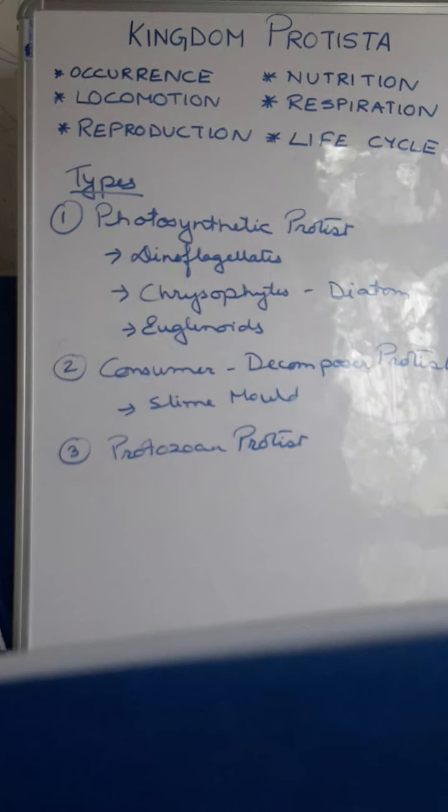Welcome everyone. So today let's begin with a new kingdom, that is the kingdom Protista. Now the kingdom Protista consists of individuals which are unicellular and colonial and are eukaryotes. Now we know what eukaryotes are, that means those which bear a proper membrane-bound nucleus. In the earlier kingdom we found unicellular prokaryotic organisms, but here we are finding unicellular eukaryotic